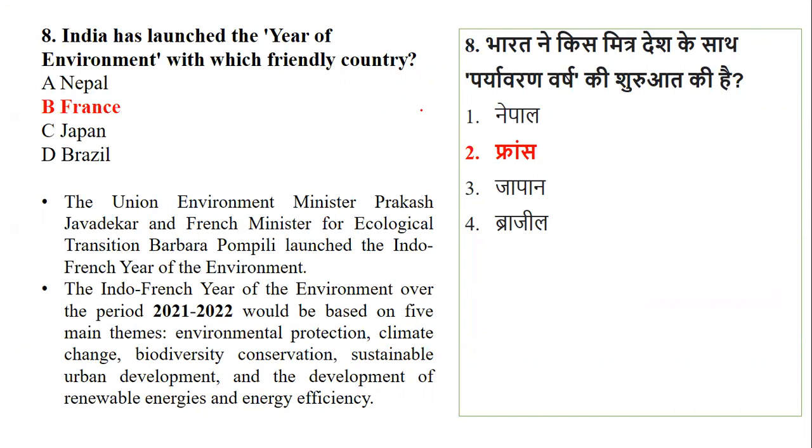Now, here you have to be careful. The question can come from any aspect. So what are the 5 themes? Environmental protection, climate change, biodiversity conservation, sustainable urban development, and development of renewable energies and energy efficiency. These are the elements in which the Indo-French Year of the Environment was stated. That is the period for 2021 to 2022.